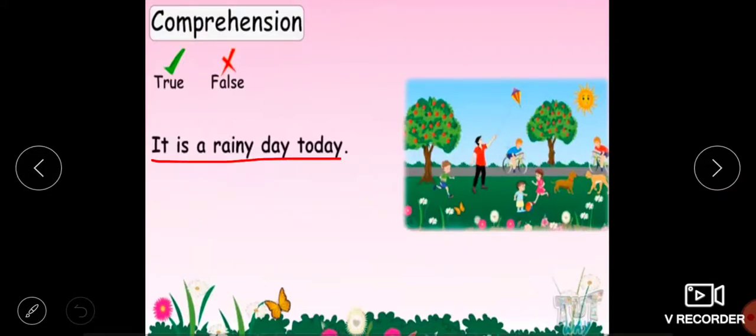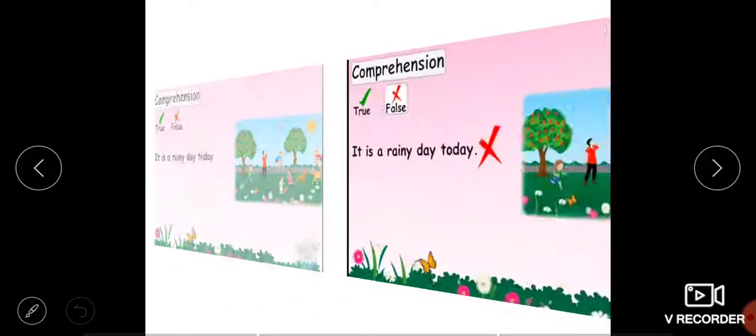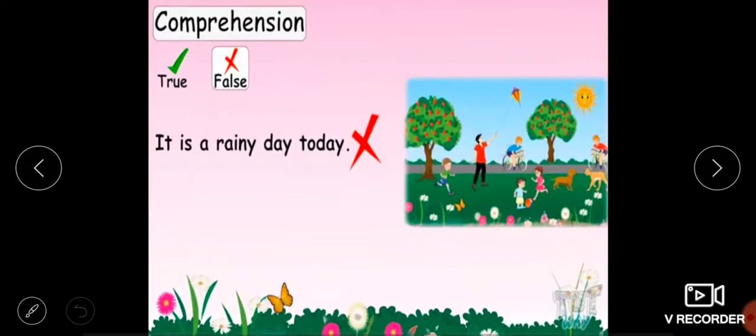It is a rainy day today. See the picture. Is it a rainy day today? No, no, no. It's a sunny day. So this statement is false. You can see here, it is a rainy day today. This is false. Okay. Next.